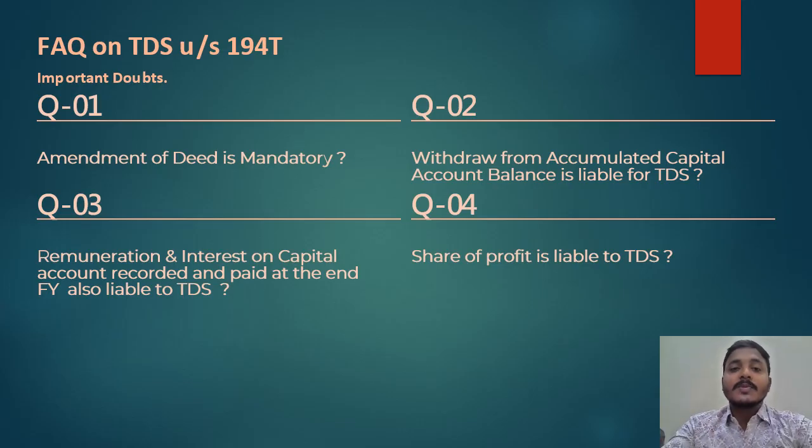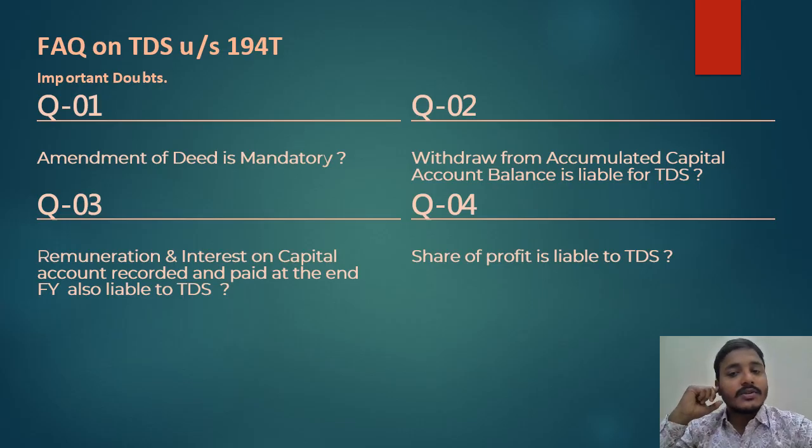If the remuneration specified in the deed is a lesser amount, you can't pay more than the specified amount. You can pay less, but not more, otherwise the entire remuneration will be disallowed. So please remember to check the partnership deed and what remuneration is specified in it. If a lesser amount is specified, then you must amend the partnership deed. According to the partnership deed only, deduct TDS on remuneration and interest on capital.